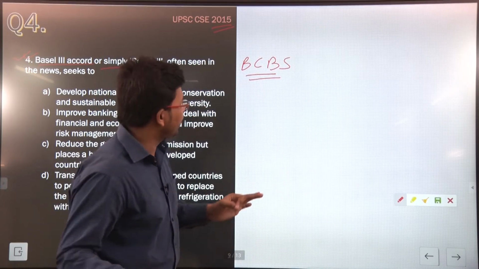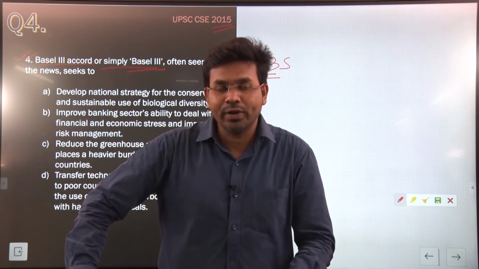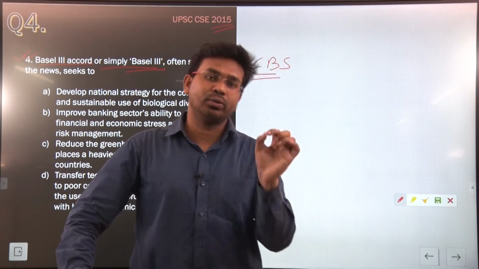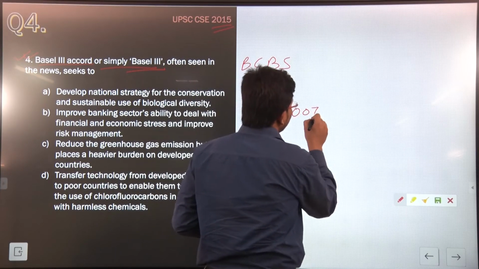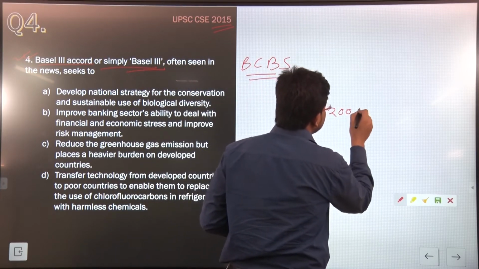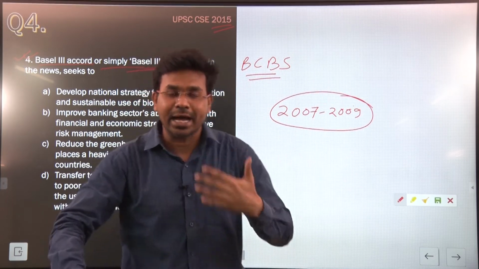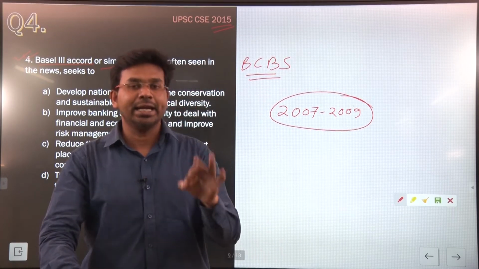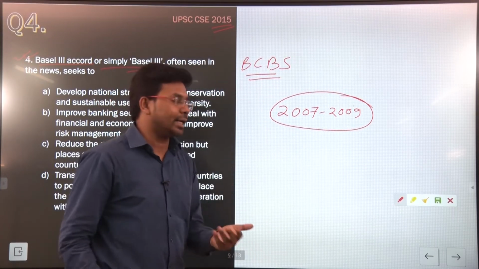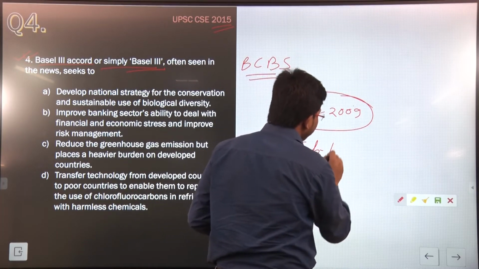So what happened after the global financial crisis of 2007 to 2009? The world saw a global financial crisis, and this crisis started after the collapse of Lehman Brothers, because of subprime lending.